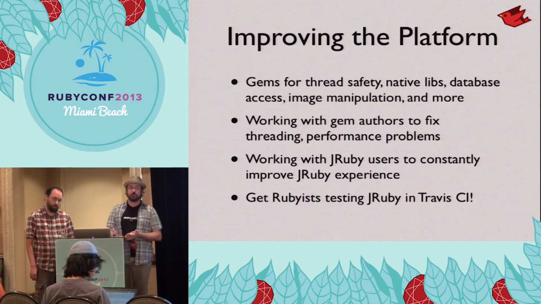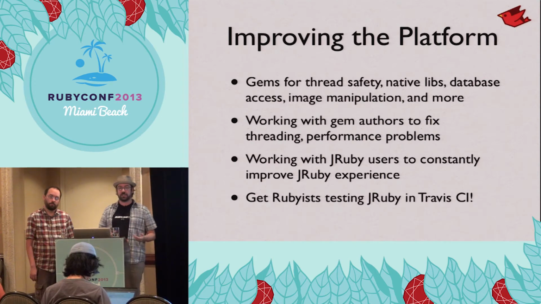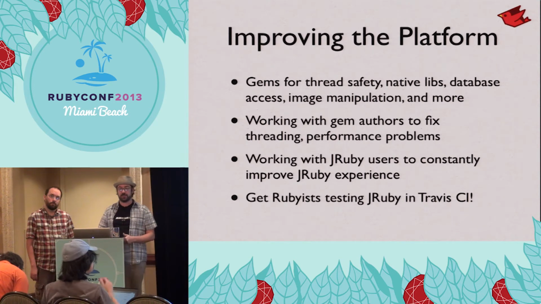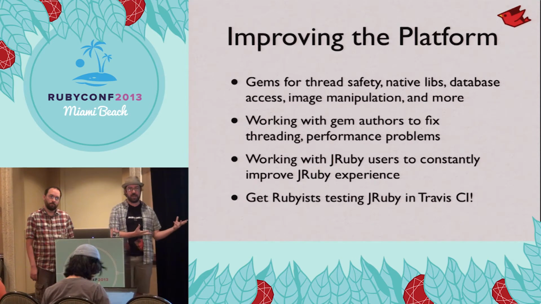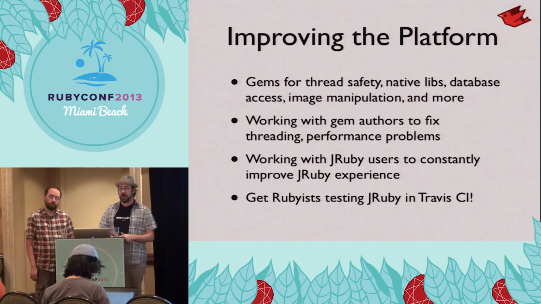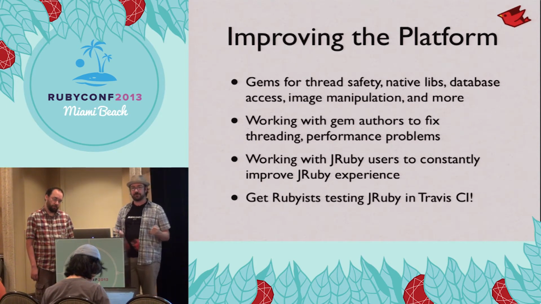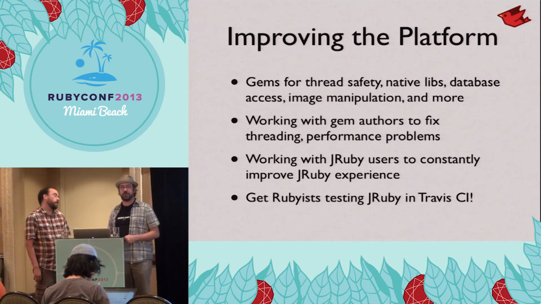We're always trying to work on improving the platform in general, not just for JRuby either. For example, lots of gems for thread safety I'll talk about later. Gems like FFI for calling out to native libraries, database access, image stuff, all these things to fill in the blanks for JRuby users. We're constantly working with gem authors to improve performance of their libraries on JRuby, improve performance in general in a lot of cases, fix threading problems. More and more Ruby gem authors and library authors have started to pay attention to threading, testing stuff on JRuby, testing in concurrent situations. So we're looking pretty good in that area too.